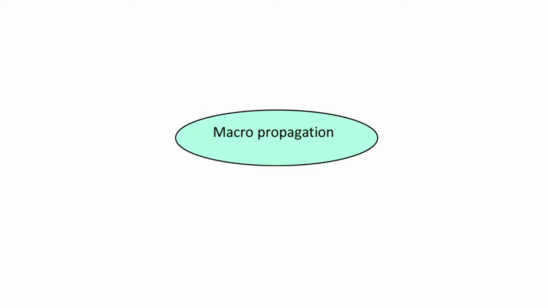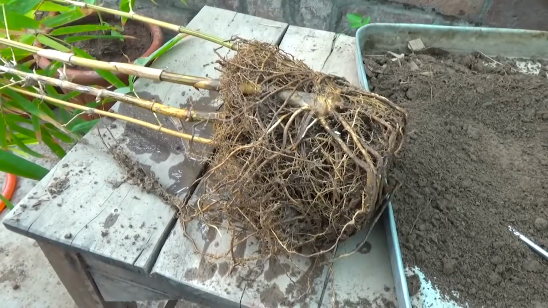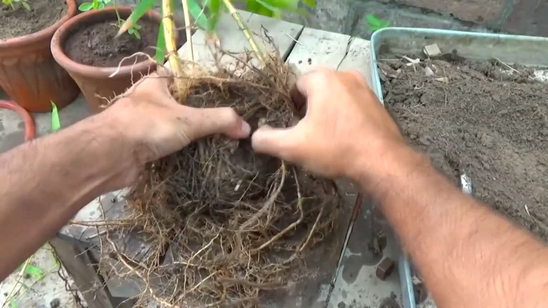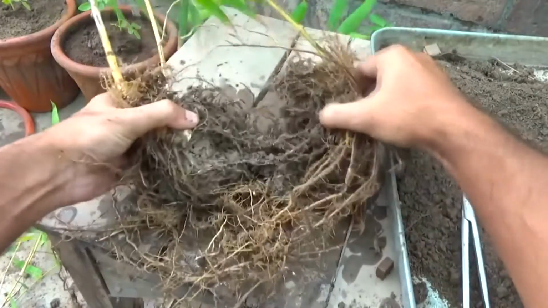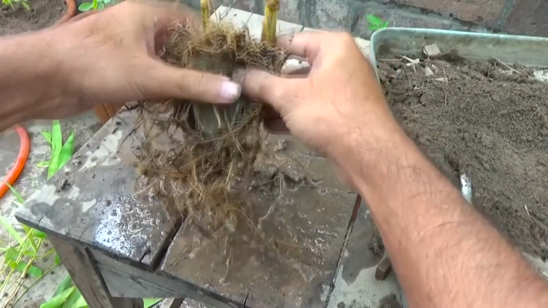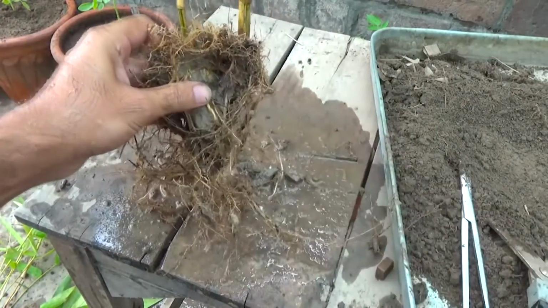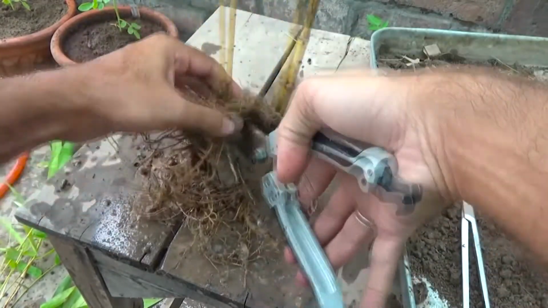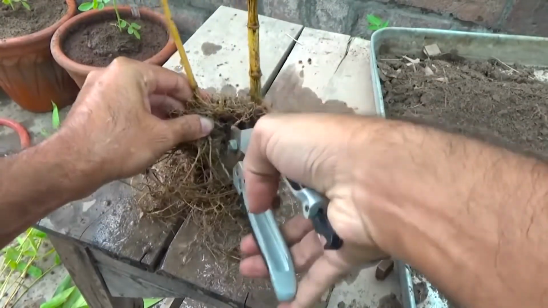Now we'll move on to macropropagation and we'll look at offset planting first. In this procedure, the entire bamboo clump is uprooted and individual rhizomes are separated. The bamboo rhizome is the underground part of a bamboo stem or culm. However, rhizomes are not roots.